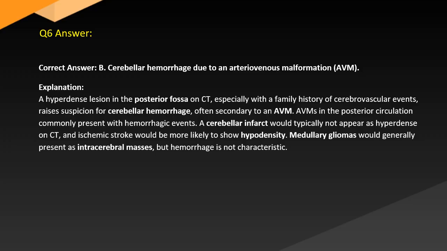Explanation. A hyperdense lesion in the posterior fossa on CT, especially with a family history of cerebrovascular events, raises suspicion for cerebellar hemorrhage, often secondary to an AVM. AVMs in the posterior circulation commonly present with hemorrhagic events. A cerebellar infarct would typically not appear as hyperdense on CT. An ischemic stroke would be less likely to show hyperdensity. Medullary gliomas generally present as intracerebral masses, but hemorrhage is not characteristic.